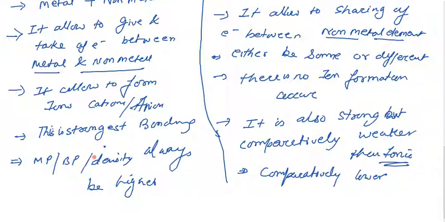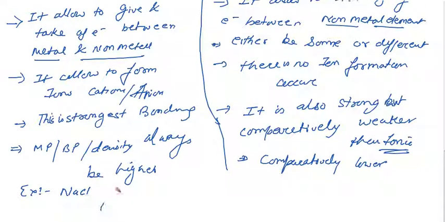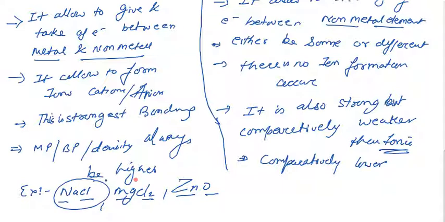You can put a number of examples here, like NaCl salt, MgCl2, ZnO, where one should be a metal and one a non-metal. These compounds are always formed by the ionic bonding interaction between the metal and non-metal.